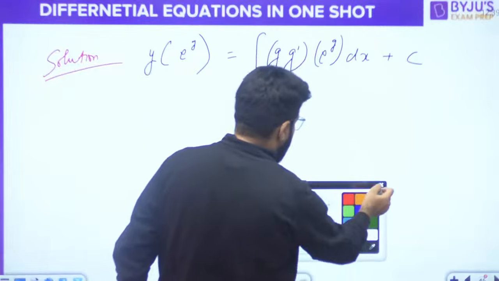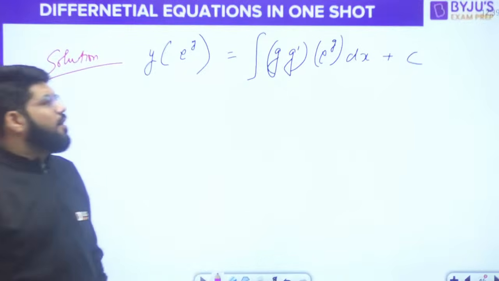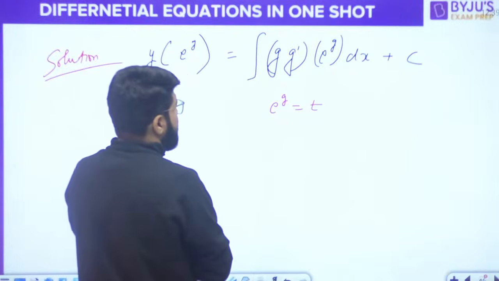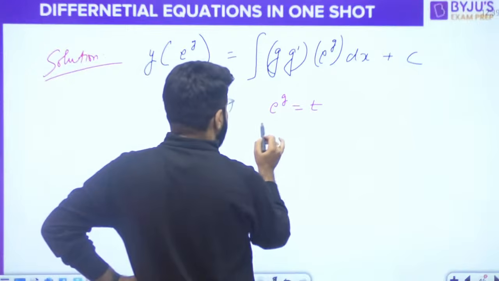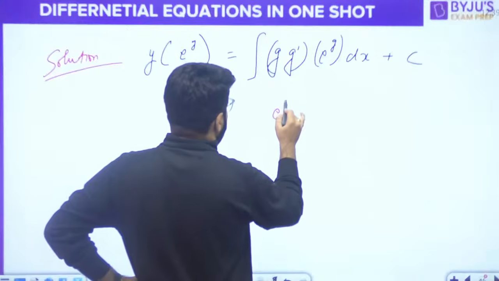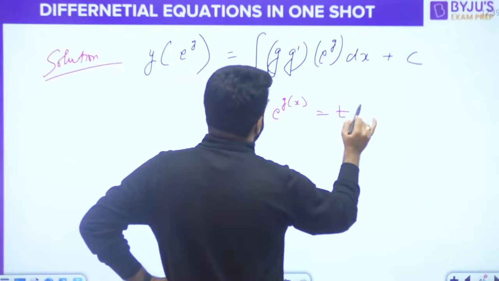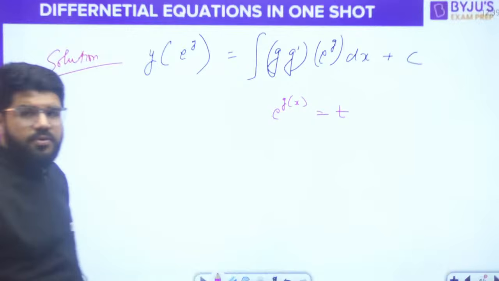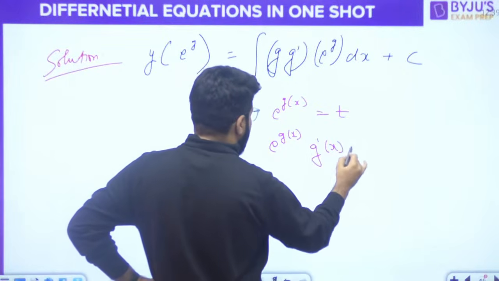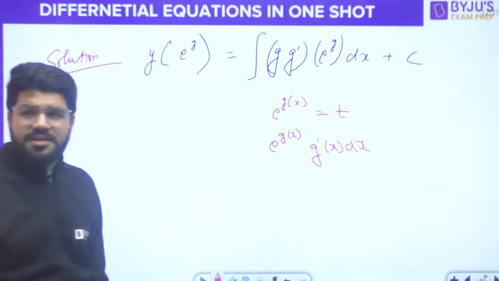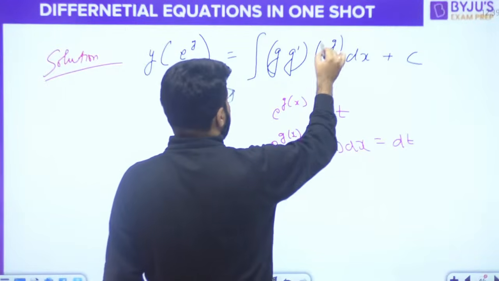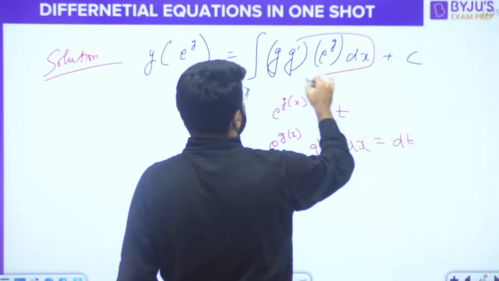So what you are going to do here is we can have a substitution. Say e raised to the power g is equal to some function t. So when you differentiate on both the sides, e power gx, that is the integrating factor, isko t bol denge. Differentiate e power gx is e power gx, by the chain rule, g dash x will come. So e power gx into g dash x dx should be equal to dt.